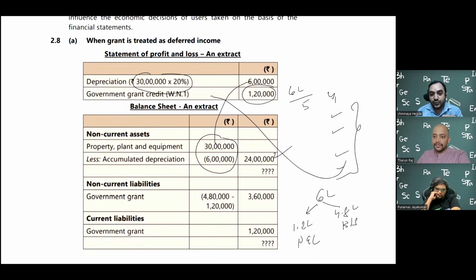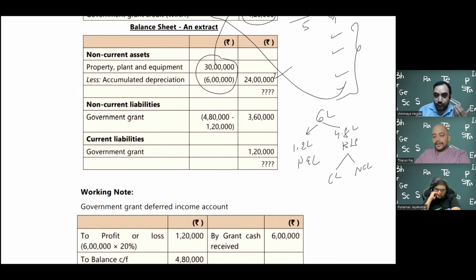And this 4.8 lakhs, we should divide into current liability and non-current liability, current portion and non-current portion. Of the 4.8 lakh, 1.2 lakh will come in the next year. Within 12 months, it will hit P&L. So 1.2 will be reported as current and the balance 3.6 will become non-current. In the earlier accounting, we used to show 1.2 and 4.8, and it used to close. Now you have to break it down. This at least is better.